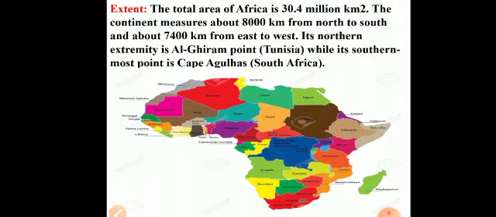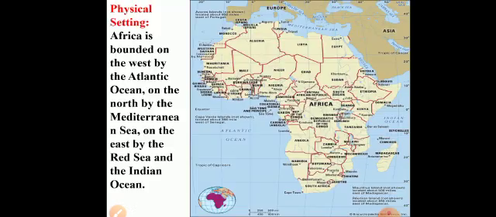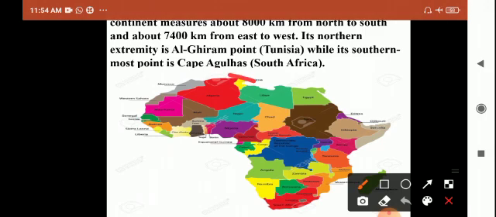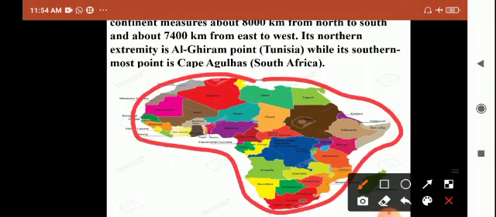And the extent of Africa. The total area of Africa is 30.4 million square kilometers. This is the total area of Africa. And if any person wanted to travel from the northern peak to the southern peak, he needs to travel 8,000 kilometers.